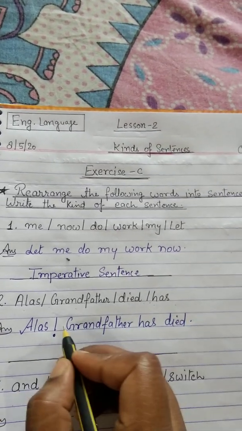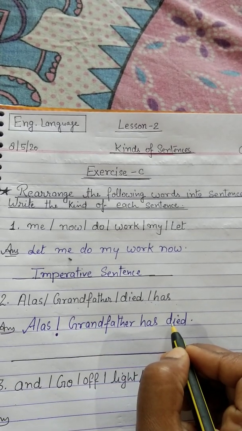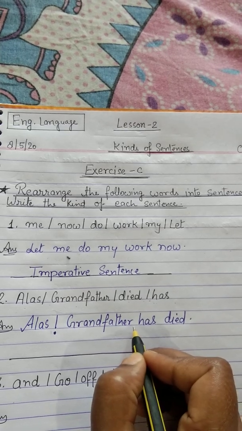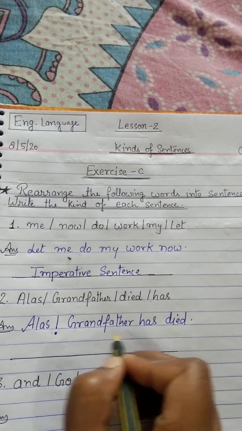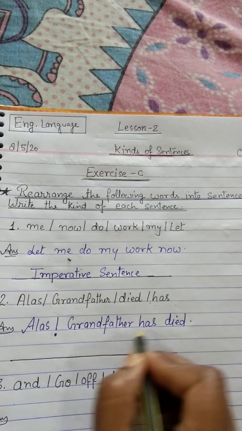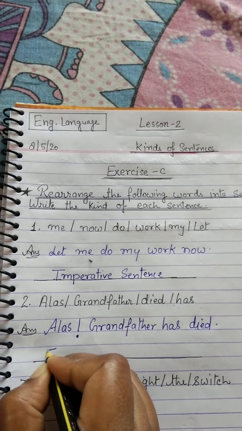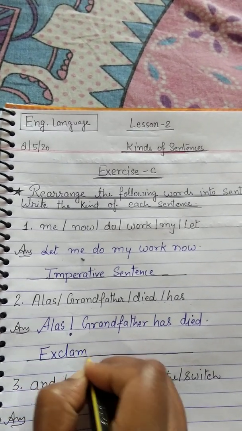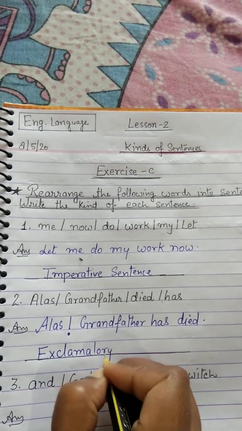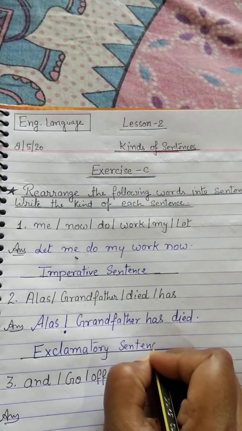So you are seeing that an exclamation mark will be there, and it is the sudden feeling of sadness. So the sentence is given in exclamatory form. So what is the kind of the sentence? It is an exclamatory sentence. Write the spellings also correctly in your copies. Mostly you all made mistakes in your copies.